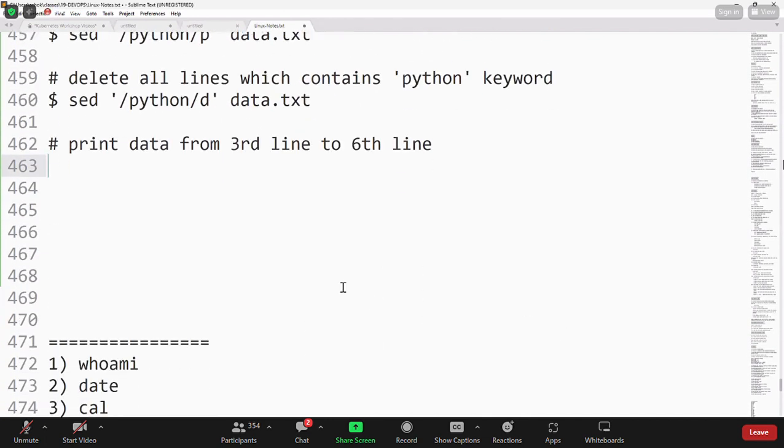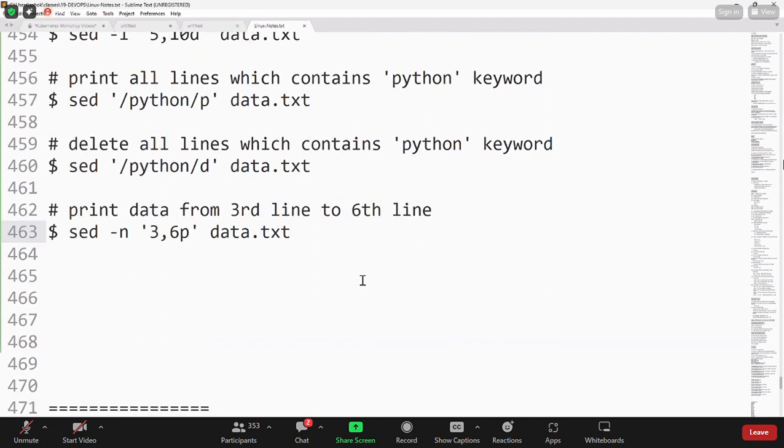How to do this by using the sed command, guys? Sed command -n to print the line numbers. Okay, 3,6p. 3,6p means from 3rd line to 6th line data only is printed. If you use a cat command, it will print everything available in the file from top to bottom. If you use a head command, the first 10 lines will be printed. But my requirement is, I want to print the data from 3rd line to 6th line only. 3,6p. From 3rd line to 6th line data only it is going to print.